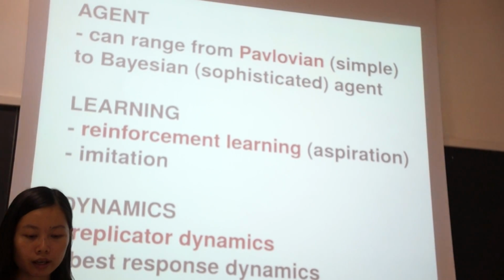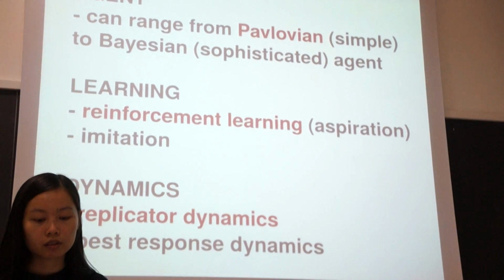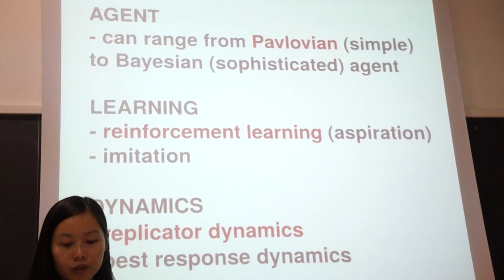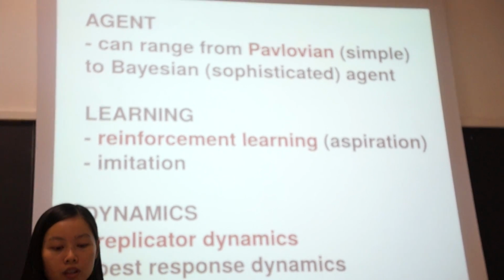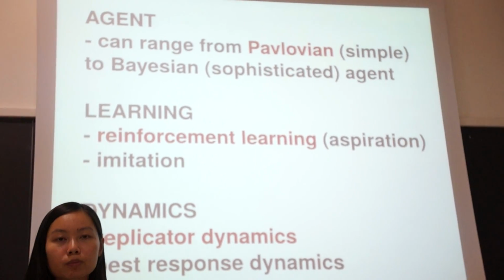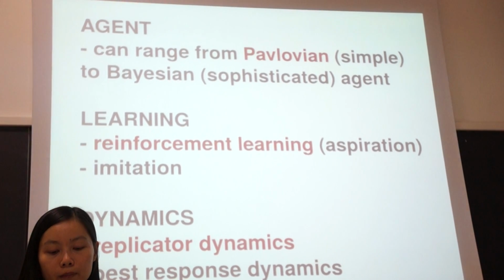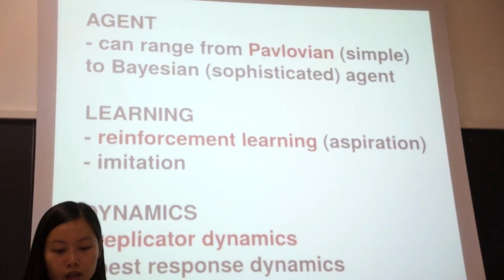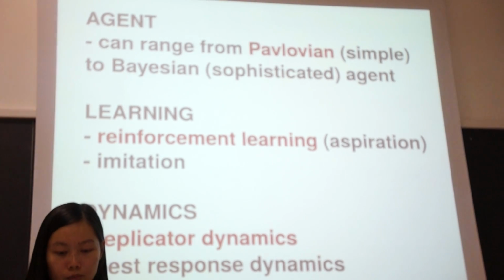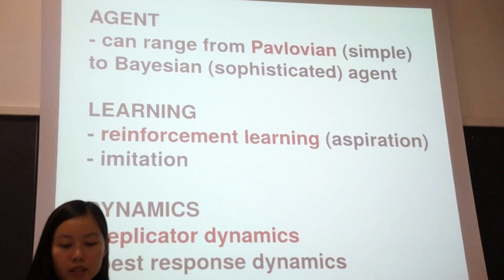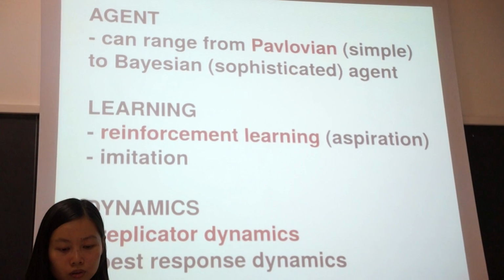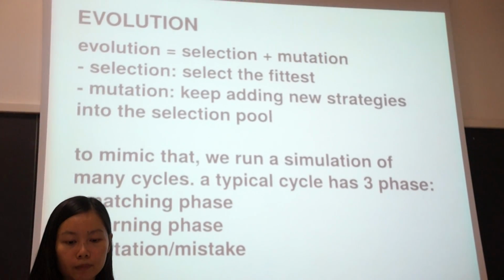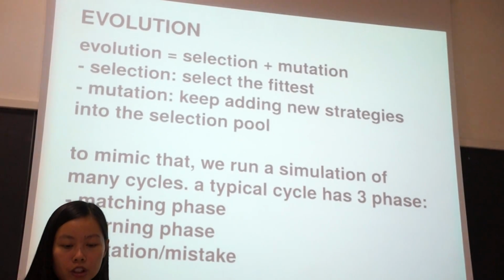And I would also like to note that the adaptive learning we are trying to mimic is reinforcement learning based on aspiration. We follow the Vega-Redondo textbook, and I will cite it at the end of this presentation. And the dynamics that we try to replicate is the replicator dynamics. Just some very brief information.